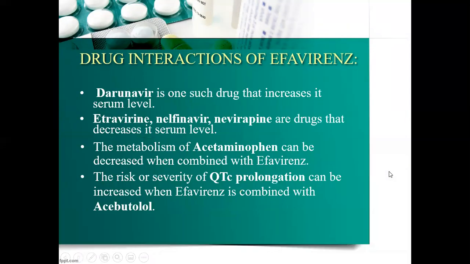While if we give efavirenz along with darunavir, it will increase the serum level of darunavir. While if we give efavirenz along with etravirine, nelfinavir, nevirapine, the serum level of these drugs will be decreased. The metabolism of acetaminophen can be decreased in combination with efavirenz. The risk or severity of QTc prolongation can be increased when efavirenz is combined with acetaminophen.